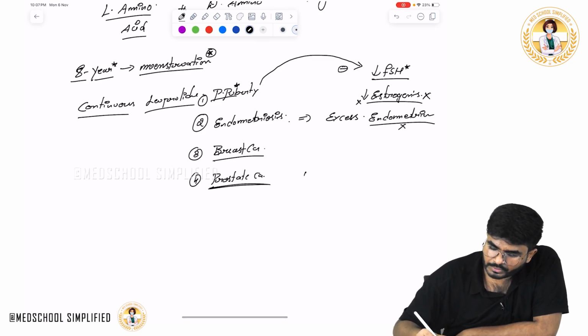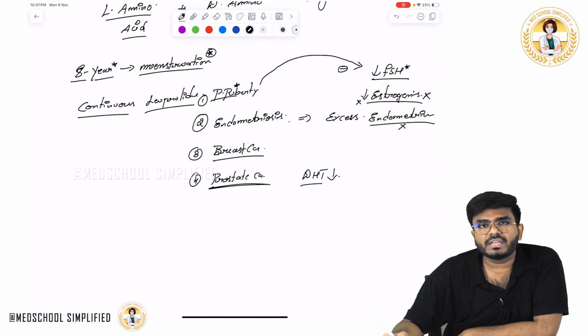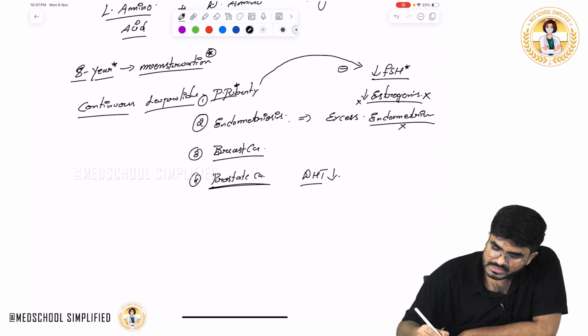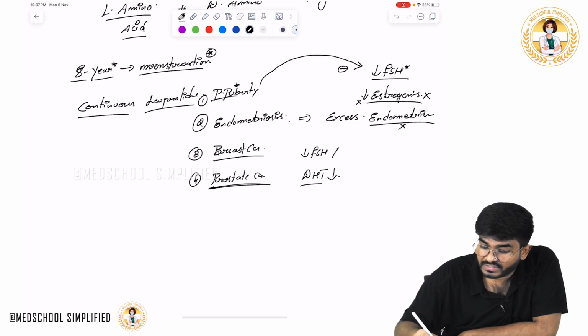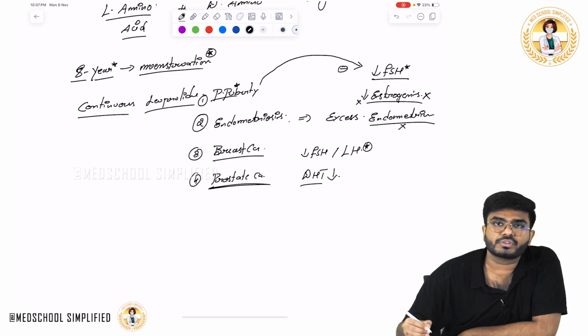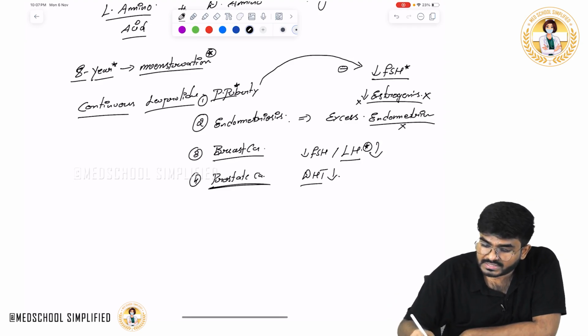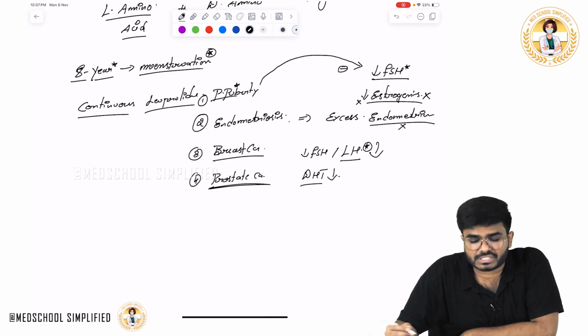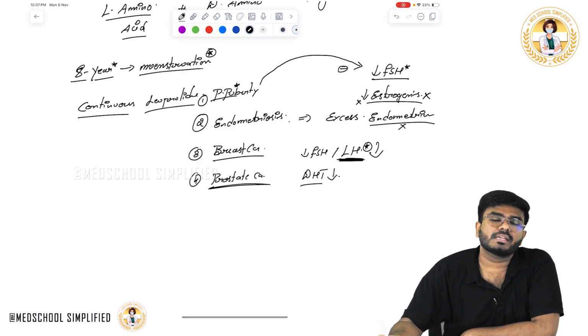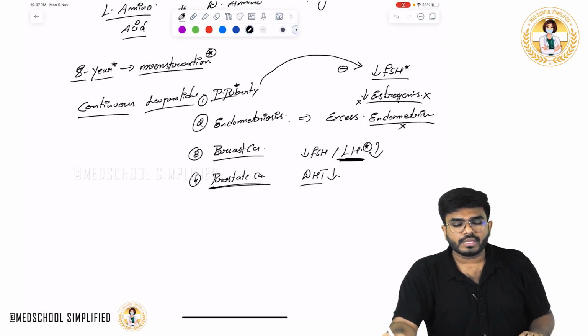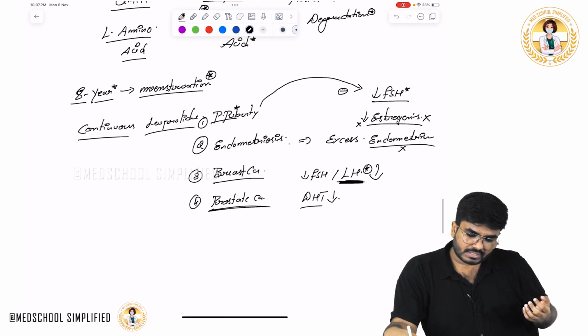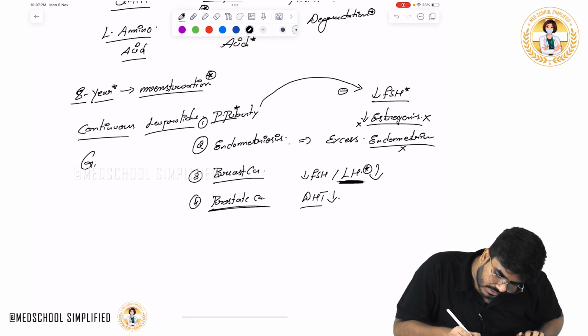And in prostate cancer, we don't want the dihydrotestosterone. We have to decrease the dihydrotestosterone. So how we can decrease the dihydrotestosterone? By again decreasing the FSH and LH. Okay, LH is the one which produces the testosterone. So we have to decrease the LH. How we can decrease the LH? Okay, this is important. By giving continuous doses. So in these conditions, the GnRH analogs are given continuously.